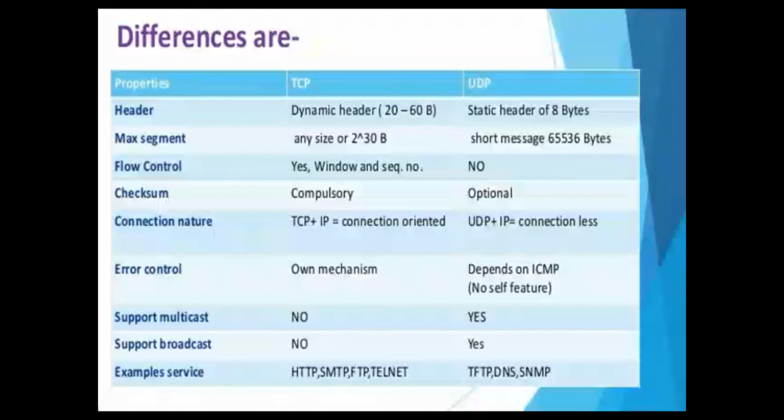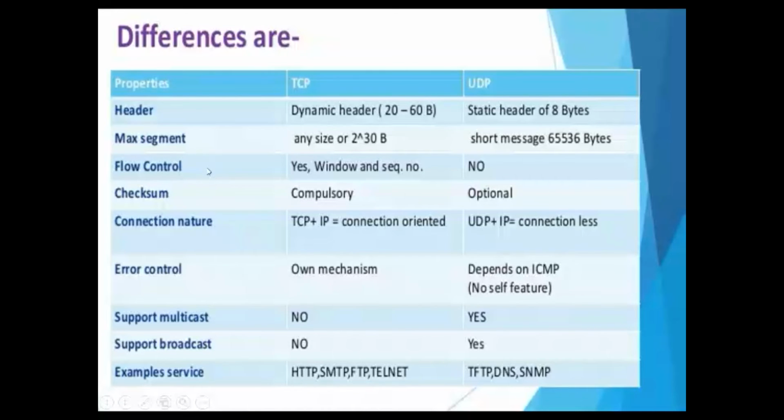So this shows a comparative chart, a very quick one. You can see in the table, on the basis of various properties, on the basis of header, TCP has a dynamic header, UDP has a static header, just a small 8 bytes. So the maximum segment will also be small because the overhead information is small.